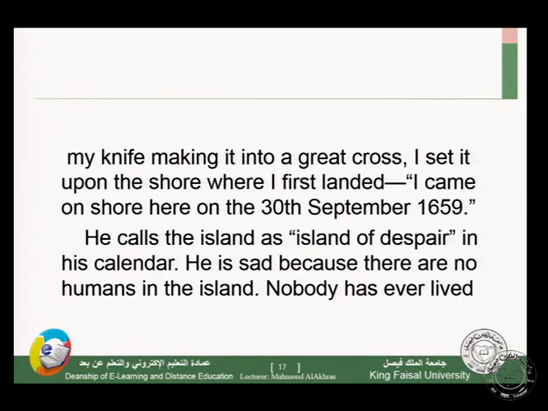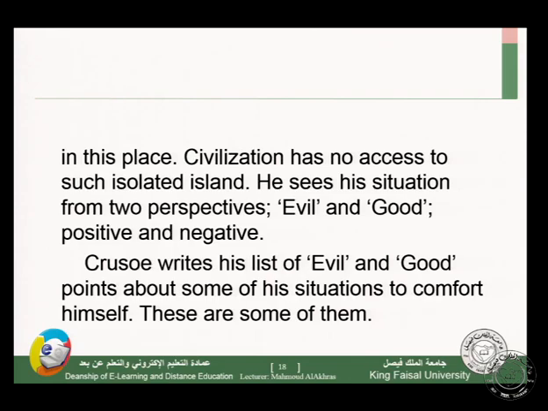He is sad because there are no humans on the island. Nobody has ever lived in this place. He can't see any human being on this island, so he becomes very sad and unhappy. Civilization has no access to such an isolated island.